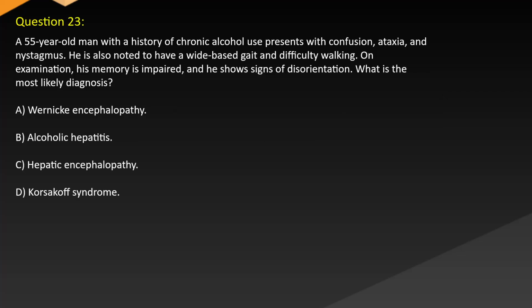Question 23. A 55-year-old man with a history of chronic alcohol use presents with confusion, ataxia, and nystagmus. He is also noted to have a wide-based gait and difficulty walking. On examination, his memory is impaired and he shows signs of disorientation. What is the most likely diagnosis? A. Wernicke encephalopathy. B. Alcoholic hepatitis. C. Hepatic encephalopathy. D. Korsakoff syndrome.